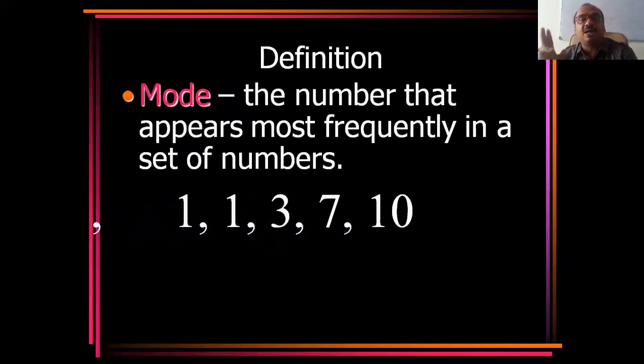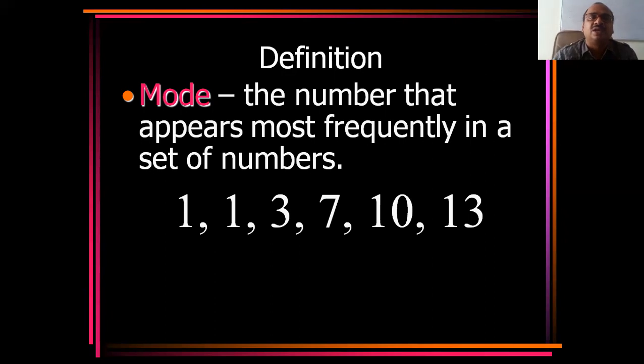See here, the number that appears most frequently in a set of numbers, the thing that is repeating most, you can say it is the mode. Suppose in a movie, violence scenes are repeating more, then we can say it is a violent picture. We are not talking about the average here. The scenes that are repeating, we say it is a violent picture, full of violence. Even if the film is good, most of the scenes are violent, like that.